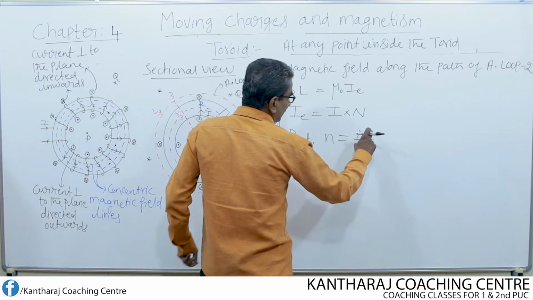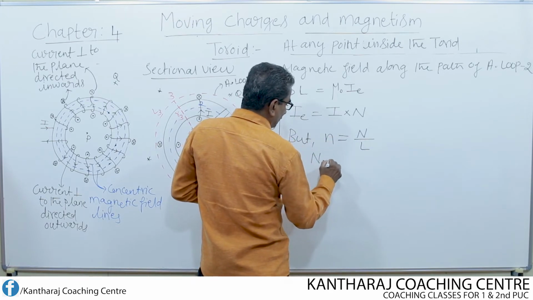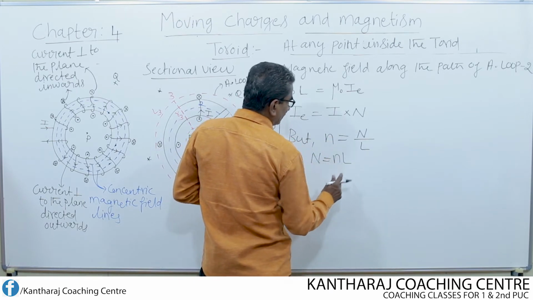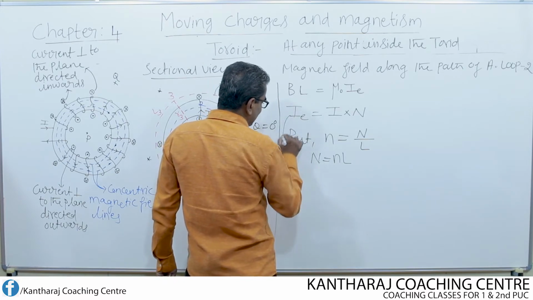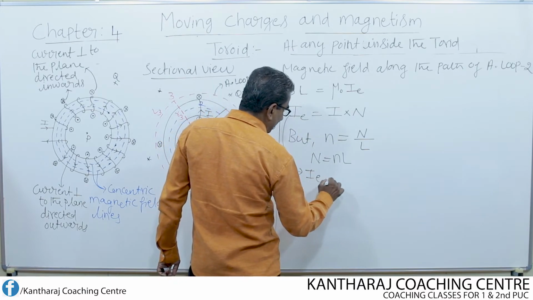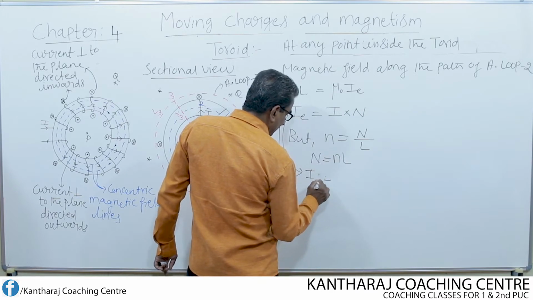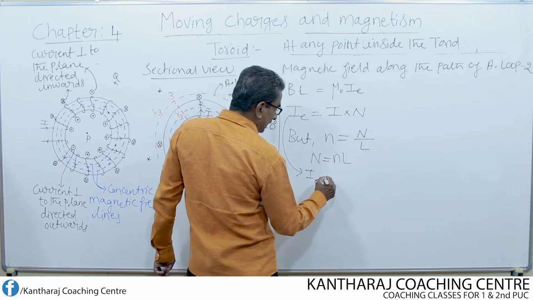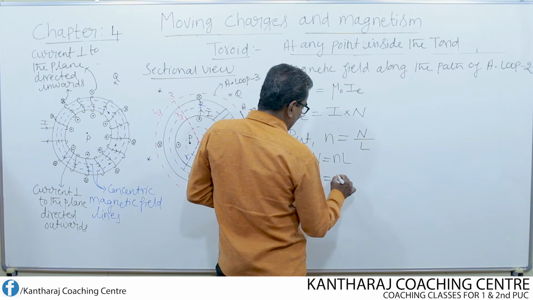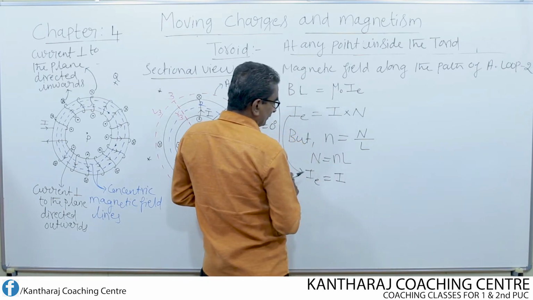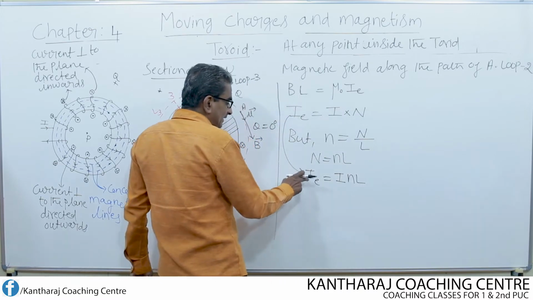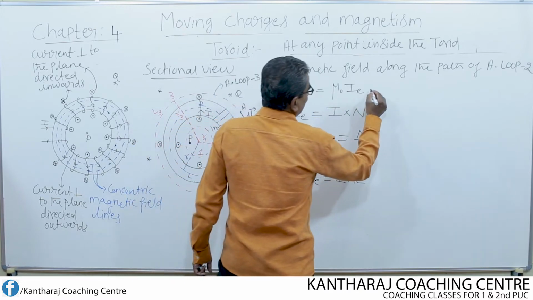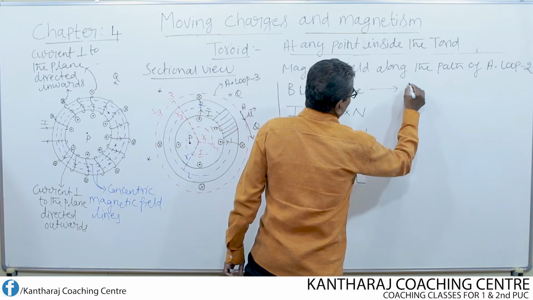So if I cross multiply now, then what do I get? N equal to n into L. Now if I substitute that in this equation, then IE, where E stands for current enclosed, is equal to I, and for N I can substitute n into L. Now again substitute for IE in this equation. Let us call this equation 2.